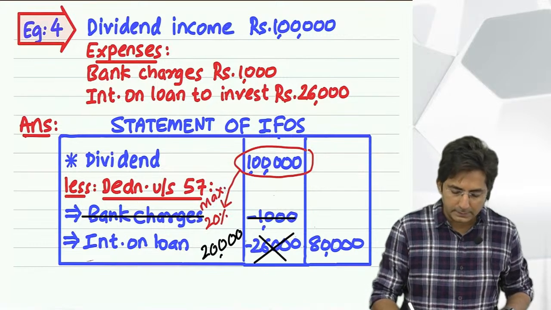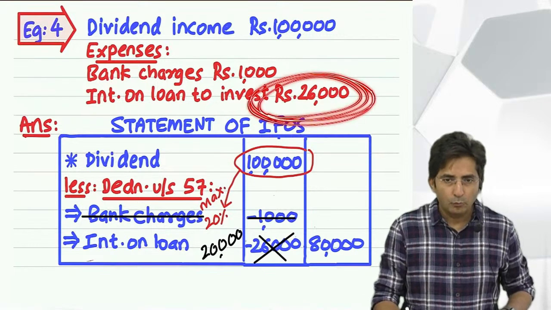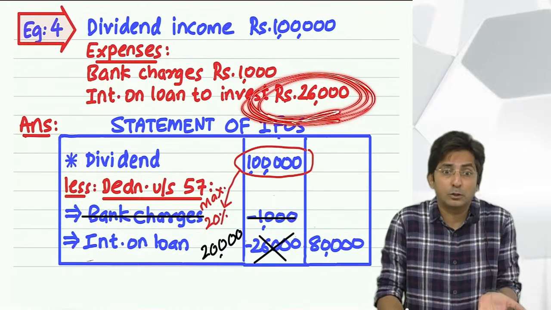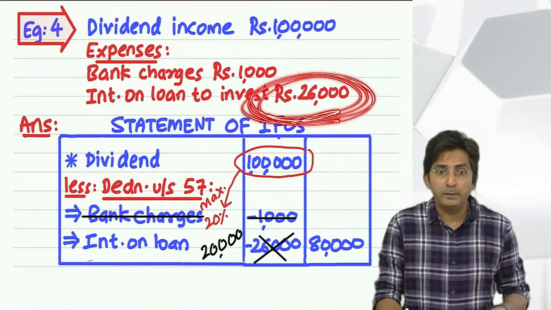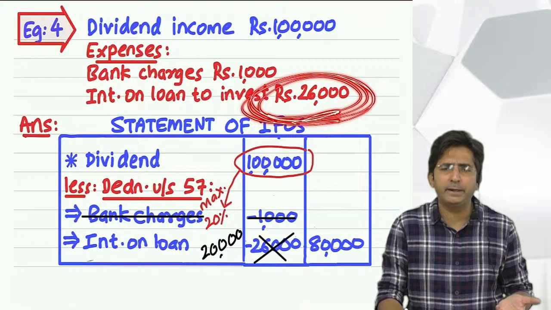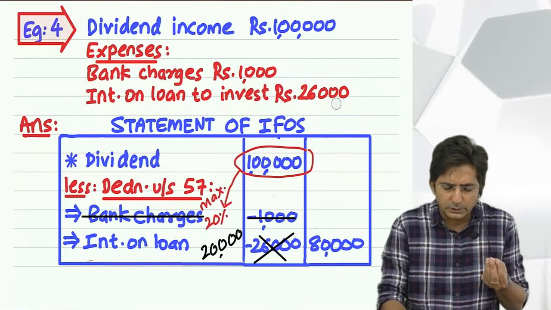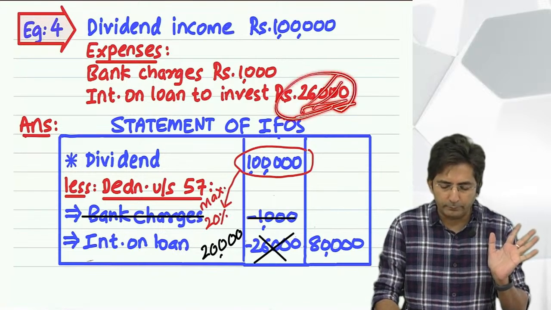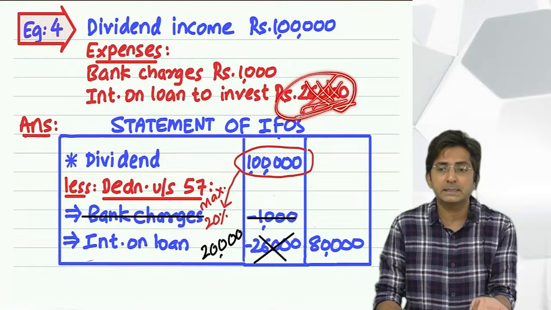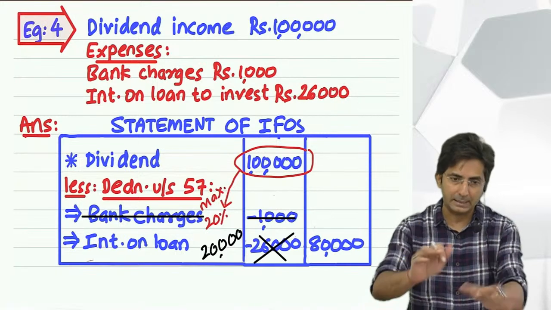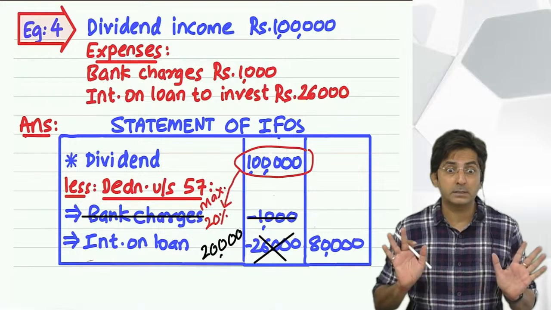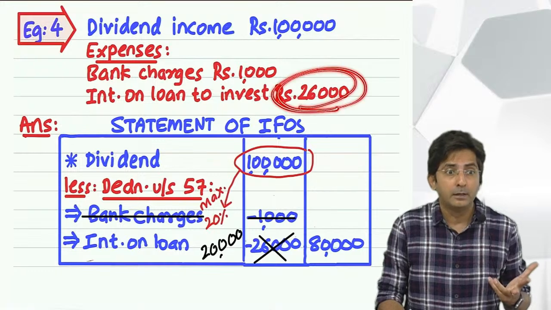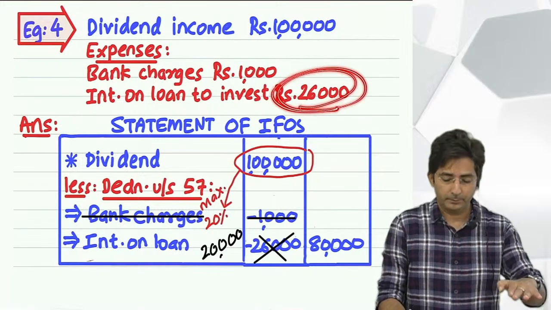Means this amount, look at this. What if this 26,000 would have been only 6,000? Then obviously the government will not say, no, deduct 20,000. If I've incurred only 6,000, then I will deduct only 6,000. Means if it is less, take less. But if it is too much, then stick to the limit of 20%. Here I purposely took a higher amount so that you understand the importance of the limit.